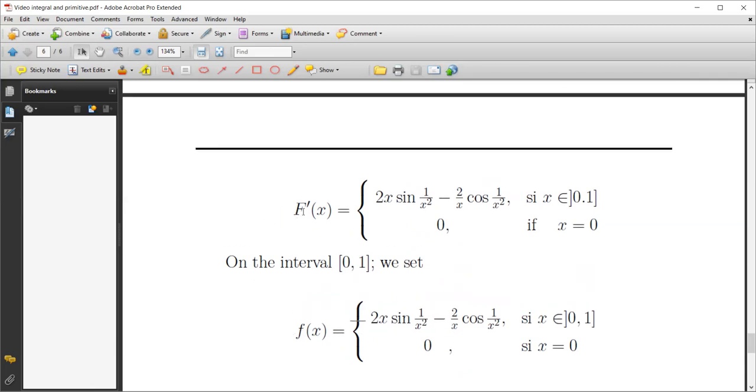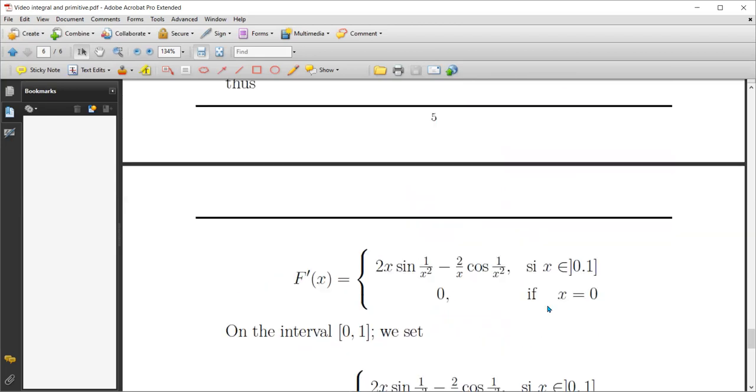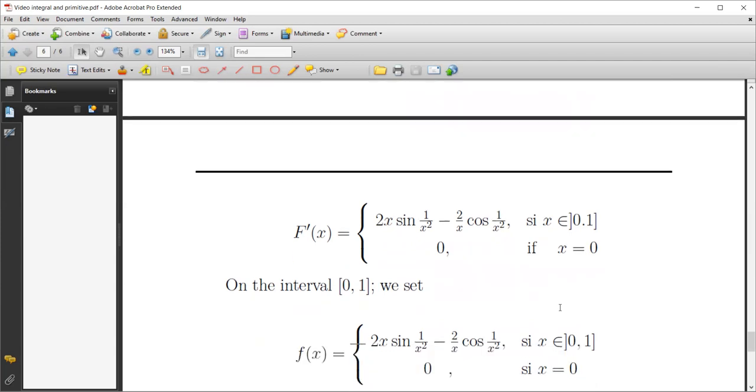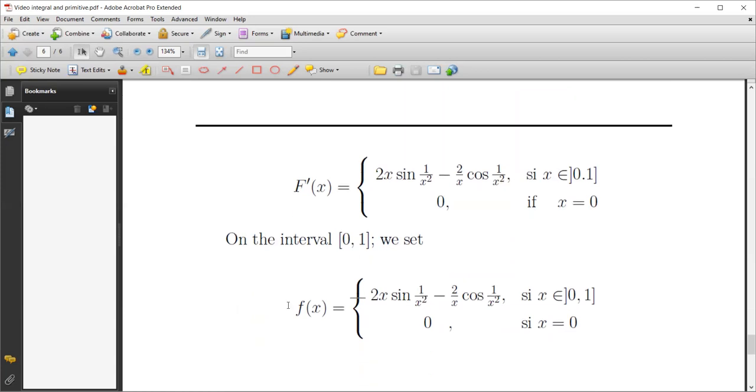We can verify easily. If x belongs to (0, 1], we can take the derivative straightforwardly. And we use the definition if x equal to 0. Then this function is not integrable. Why? Because a function f is integrable if it verifies two conditions. The first one, it has to be bounded.